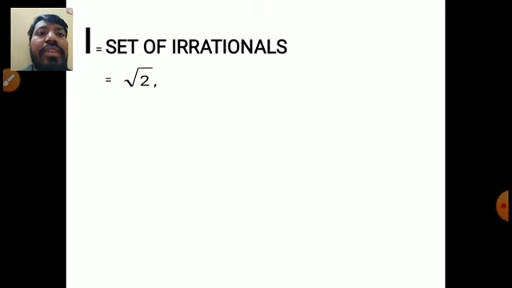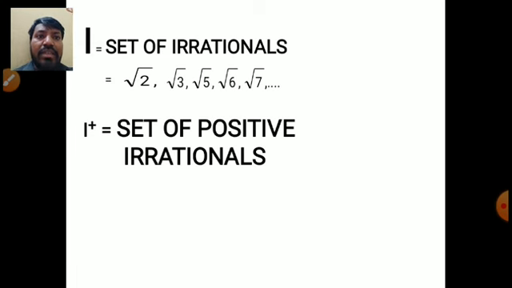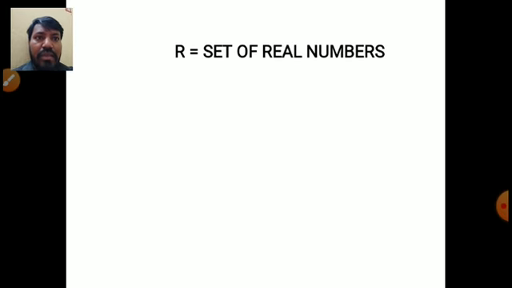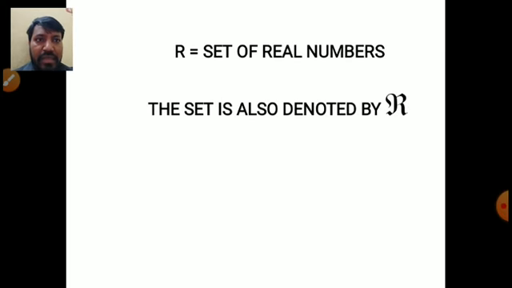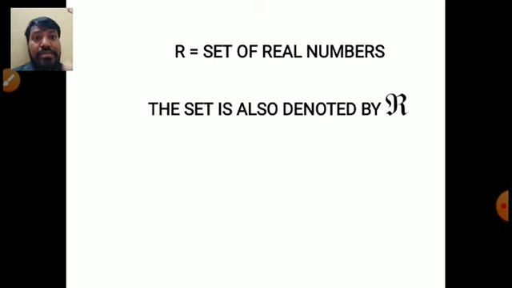I is the set of irrational numbers, and whenever you consider root 2, root 3, root 5 and root 7, they are irrational numbers. R is the set of real numbers. The set is also denoted by capital R. In your textbooks, whenever you see it, it is given in bold letters.